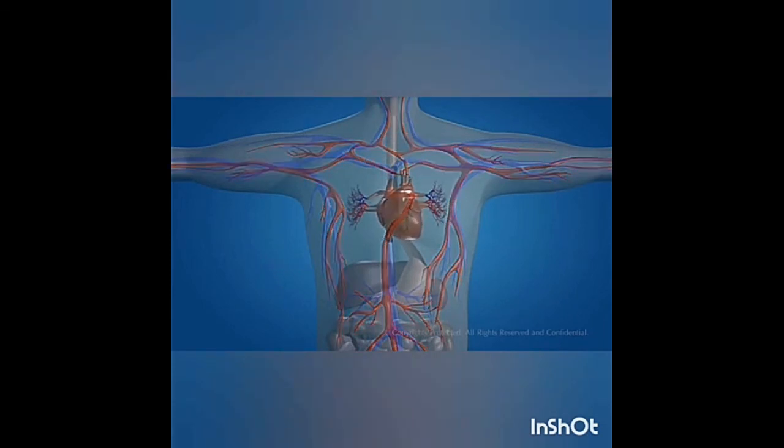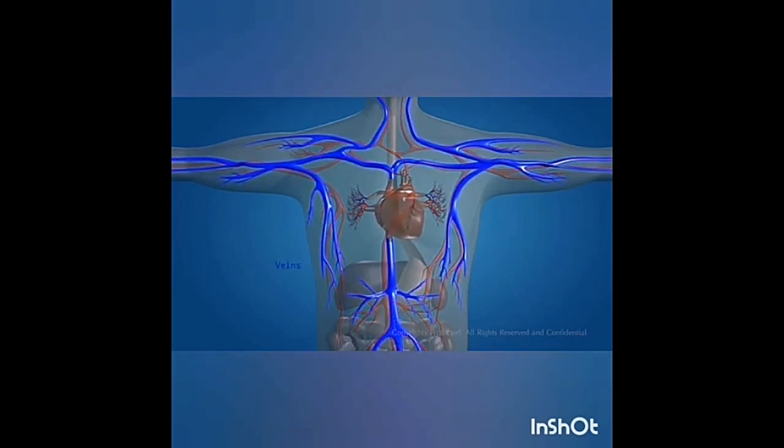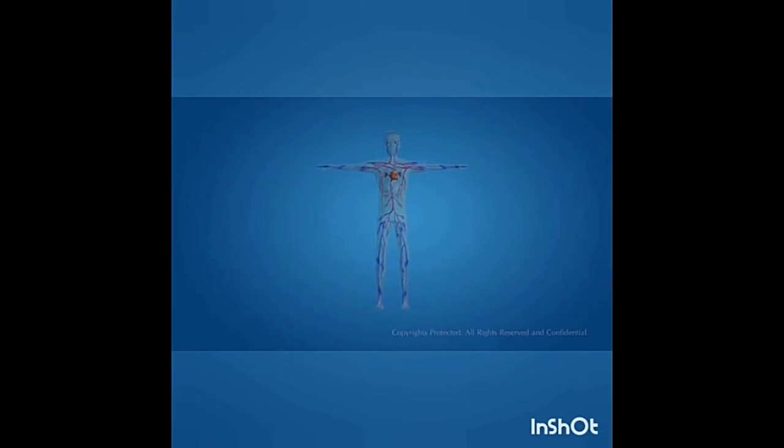Arteries supply oxygenated blood to the various parts of the organs. Veins receive deoxygenated blood from various parts of the organs and bring it to the heart. It pumps blood in the whole human body.